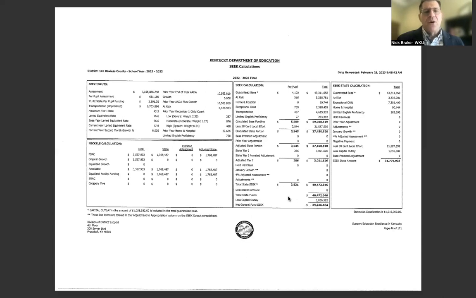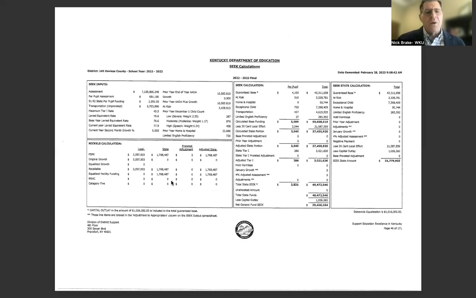So far you should understand how that base SEEK translates based on the composition of the district, and how tier one operates based on the assessed property values that you can see for the district, and get an idea of what the district looks like. And we'll look at a few other districts in a moment.